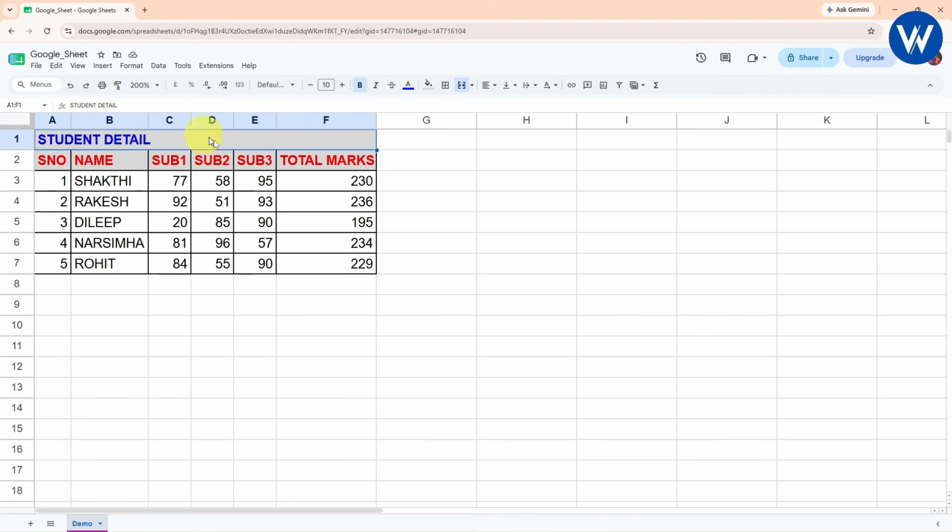Now what you can do is give the center alignment. I will simply go with this option, horizontal alignment. Perfect. So guys, this is how you can give the title as well as merge the cell and give the alignment. I will change the fill color. I will take white color.